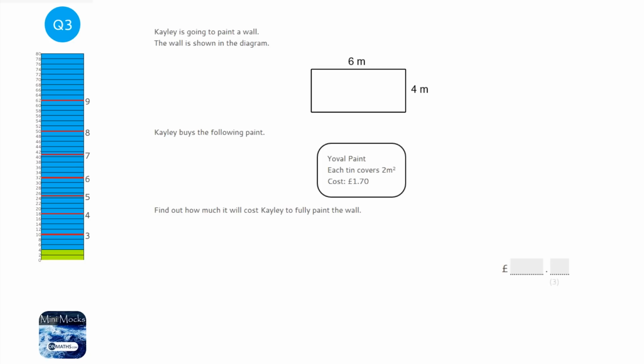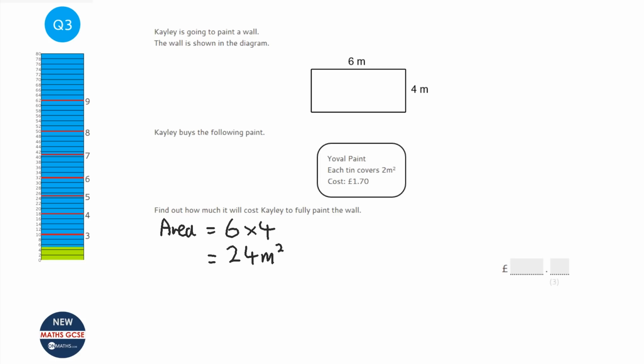Okay, so this question says that Kaylee is painting a wall, and it shows us the dimensions of the wall, which is 6 meters by 4 meters, and it shows us each tin of paint covers 2 meters squared and costs £1.70. And it says how much will it cost Kaylee to fully paint the wall. So the first thing we've got to work out is the area of the wall, and the area will be 6 times 4, so base times height, which is 24 meters squared.